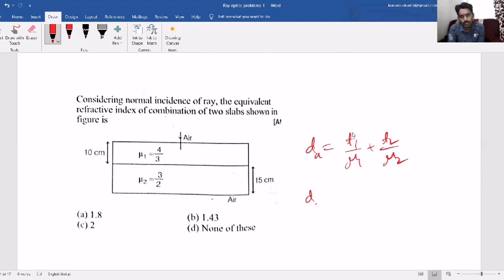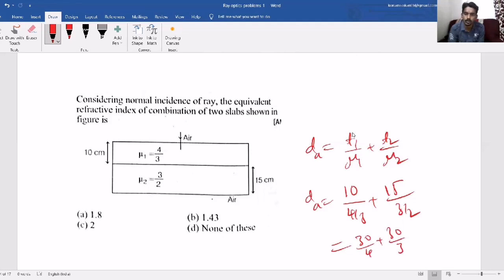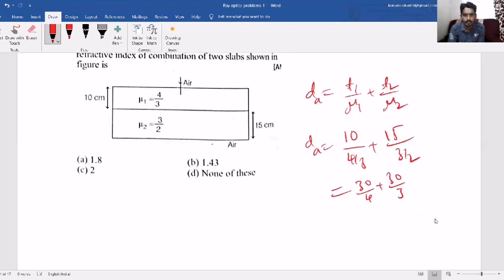Now the apparent depth will become T1 is 10 by 4/3 plus T2 is 15 by 3/2. So it will become 30 by 4 plus 30 by 3. So how much will the apparent depth be? If you take the LCM, 90 plus 120, so 210 by 12. This is the apparent depth.